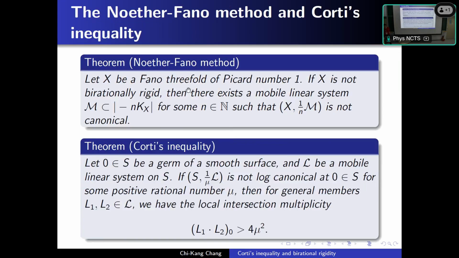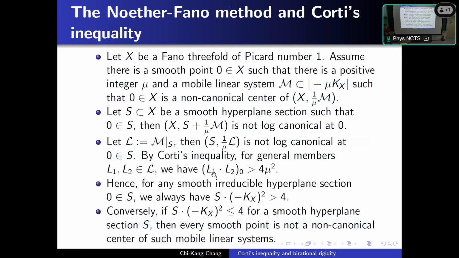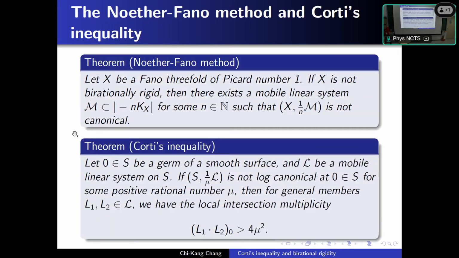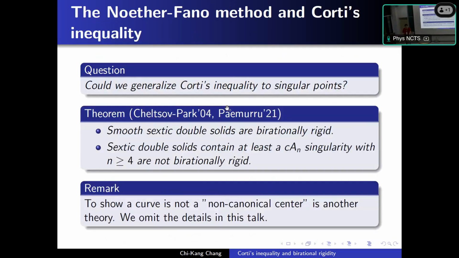So if the intersection number is small enough, then no smooth point is a non-canonical center. So if there is a non-canonical center, it can only happen on either a singular point or the center is a whole curve. Only these two possibilities.